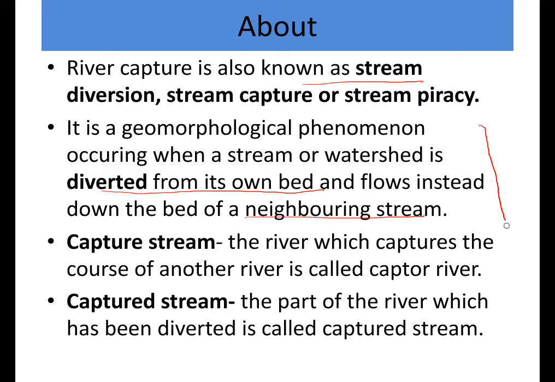So here a stream is flowing, here another stream is flowing, and this is a water divide. This stream is diverted to this stream, so this becomes the captured stream, and this becomes the captor river. This diversion of a stream from one stream to the other is called stream diversion, stream capture or stream piracy. The river which captures the course of another river is called the captor river. The part of the river which has been diverted is called the captured stream.